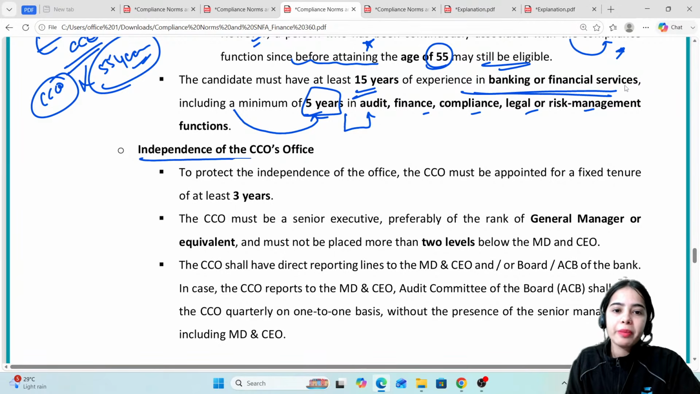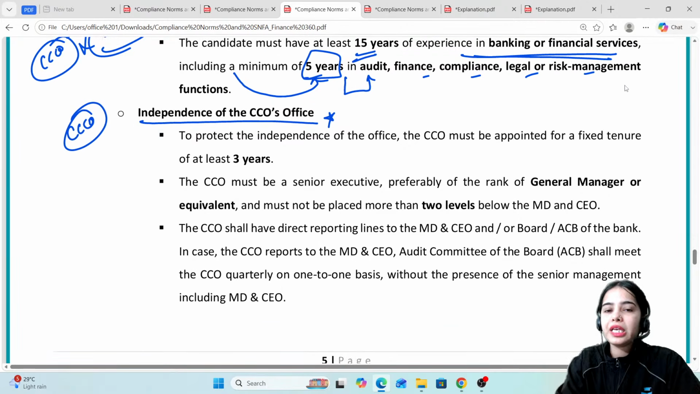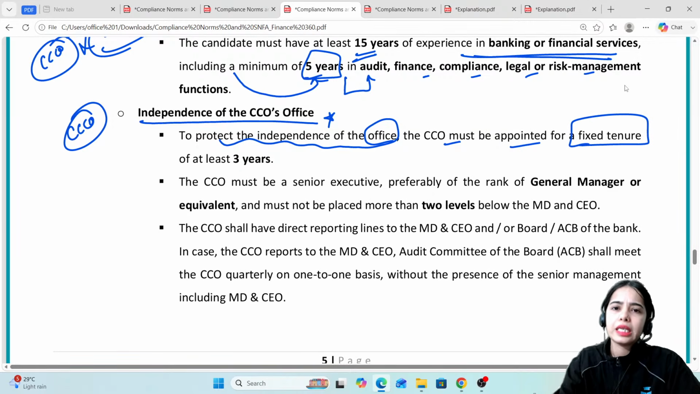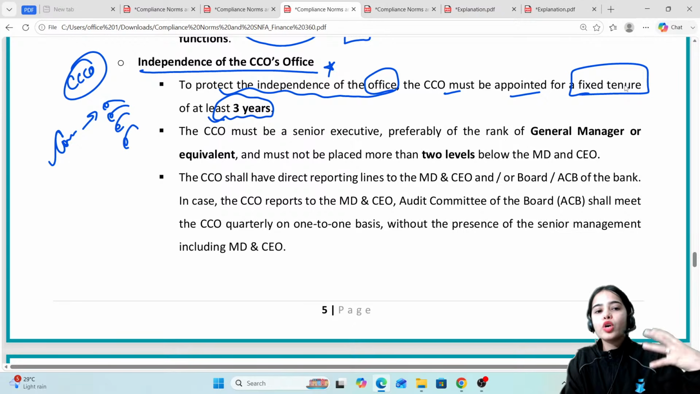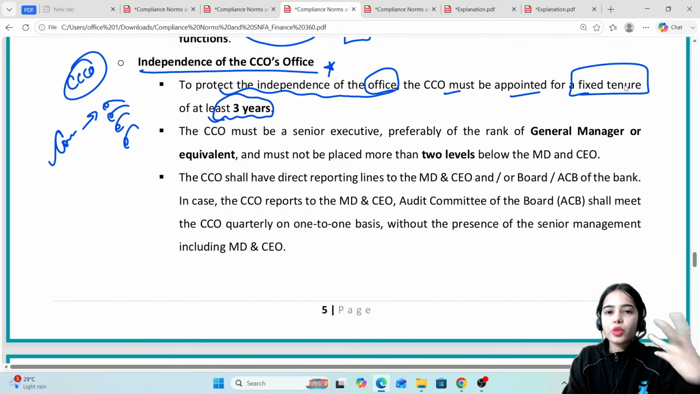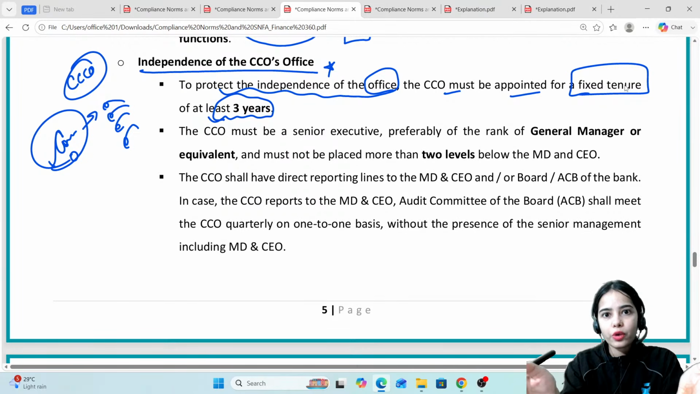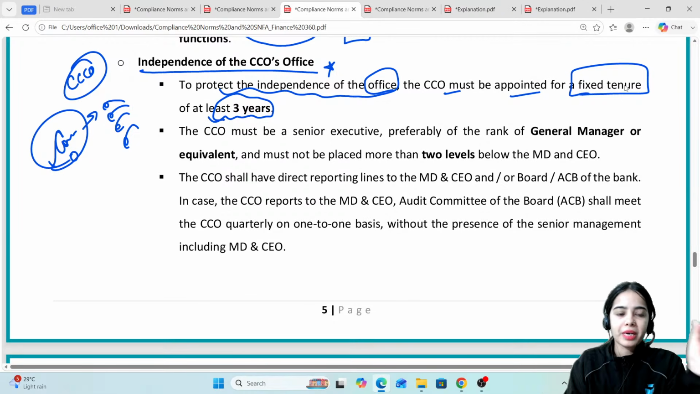Okay. Independence of the CCO's office. The chief compliance officer's office should be independent. To protect the independence of the office, the CCO must be appointed for a fixed tenure of at least 3 years, so that the compliance officer has the time to identify the mistakes and ask the bank to resolve them. Before that tenure ends, the compliance officer cannot be taken out of the bank.